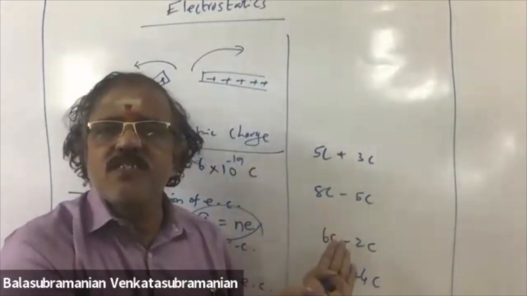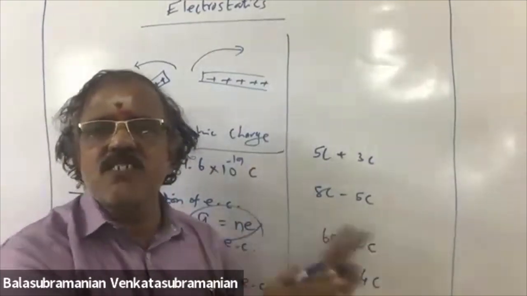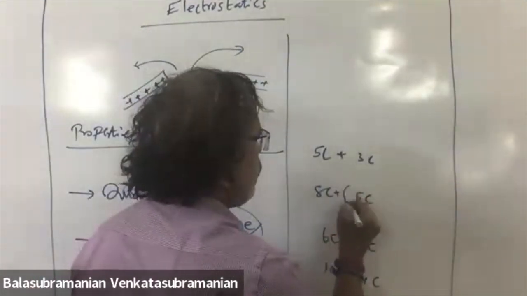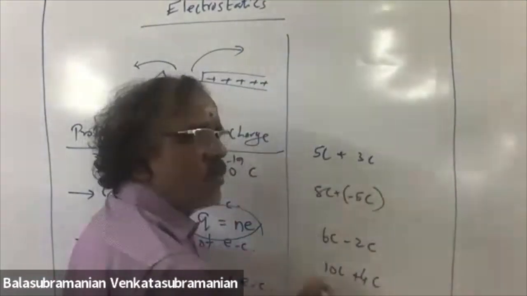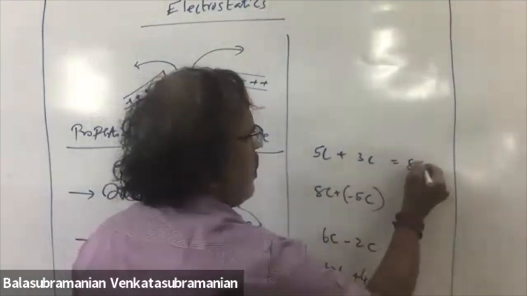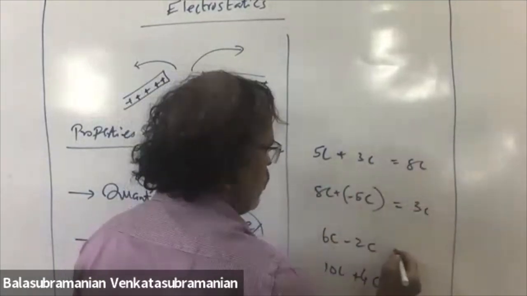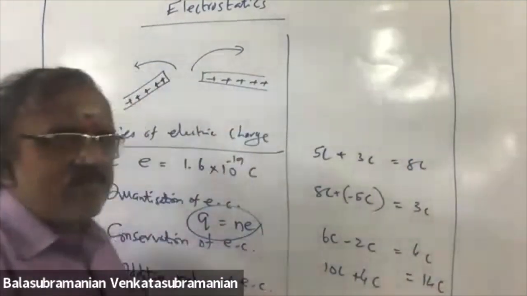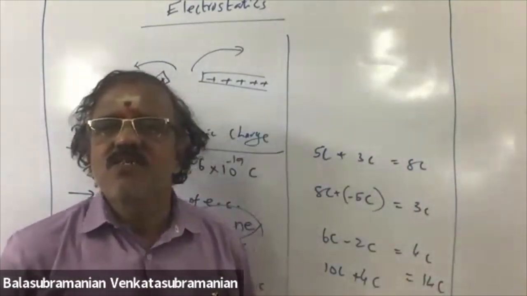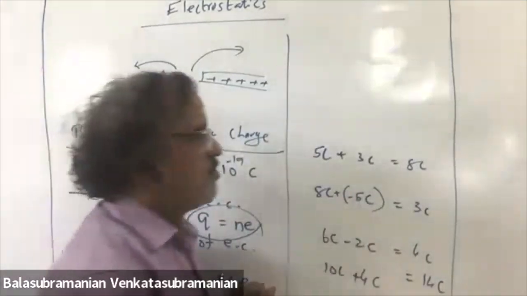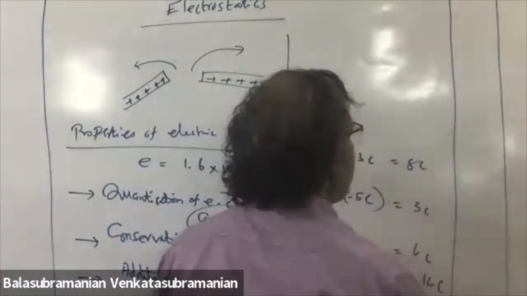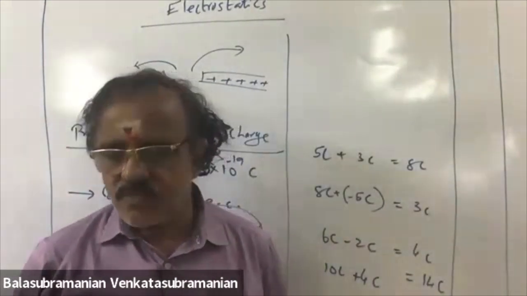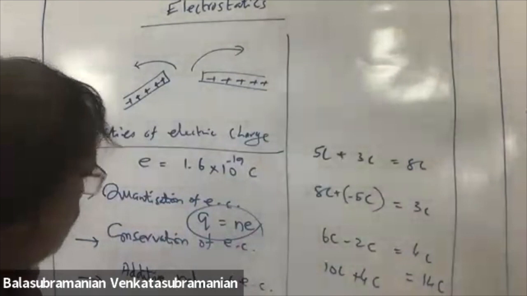One charge is positive, another charge is negative, then positively charged body, negatively charged body. 8 coulomb plus of minus 5 coulomb, that is the meaning. 8 coulomb, 3 coulomb, 4 coulomb, 14 coulomb. Example. So this is additive nature of electric charge. Okay, fine.